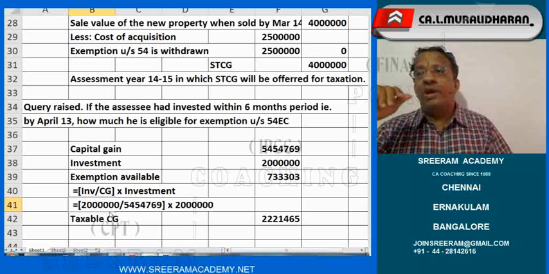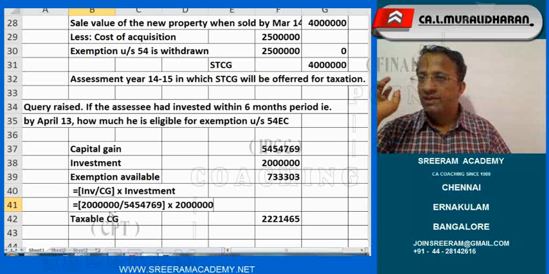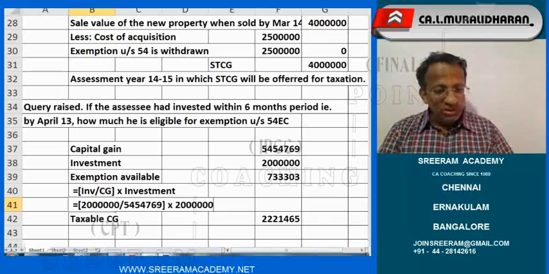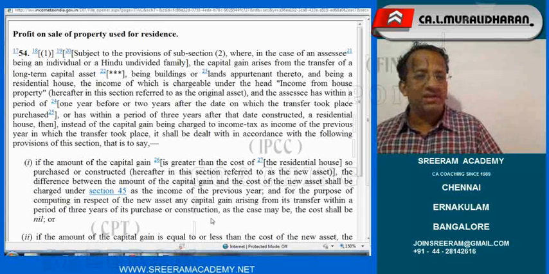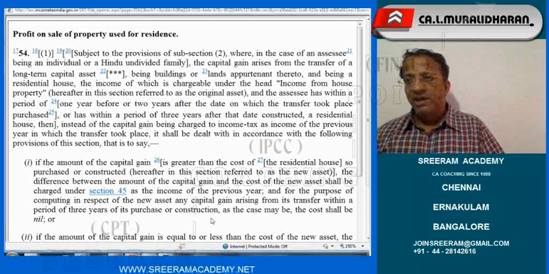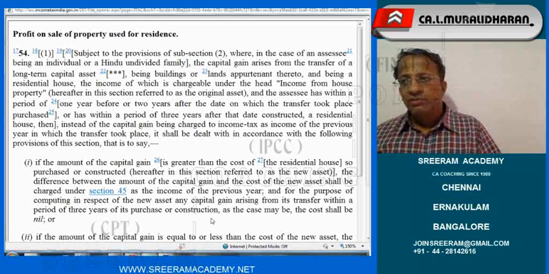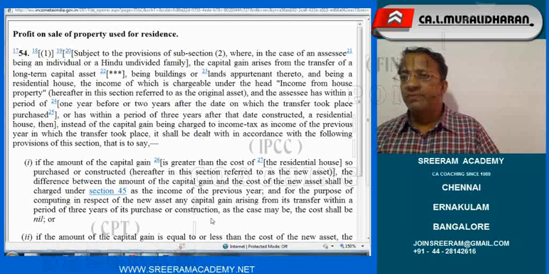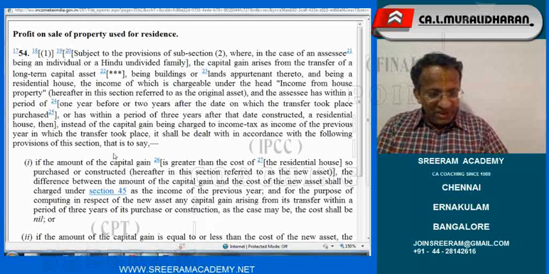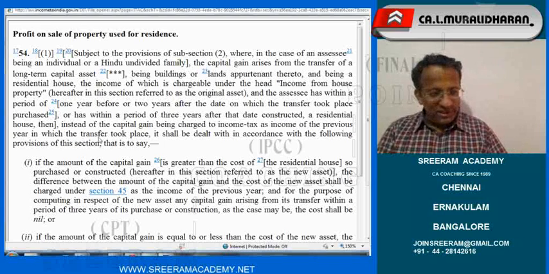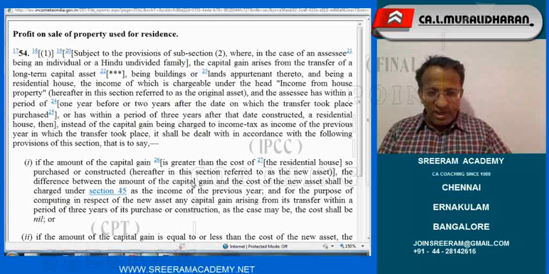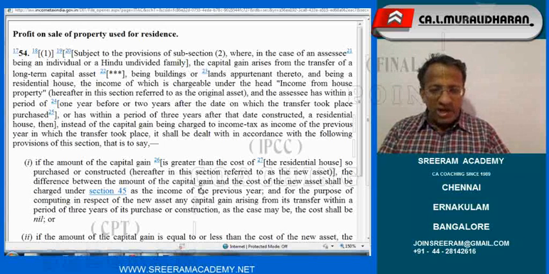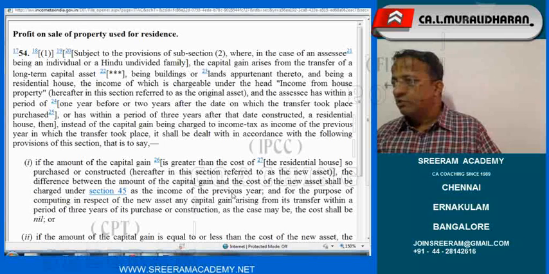There is no pro rata provision given in section 54. So, let me show you. See, why I am showing this, there are paragraphs and sections so that you will gain the confidence. When a faculty member is telling, definitely he had also verified in a previous batch, so a lot of questions were raised. Look into that. If the amount of capital gain is greater than the cost of residential house so purchased or constructed, the difference between the amount of capital gain and the cost of new asset shall be charged as income of the previous year. That's all. There is no pro rata.